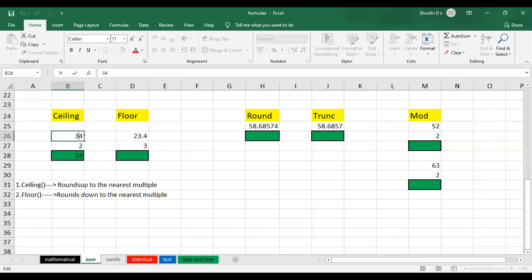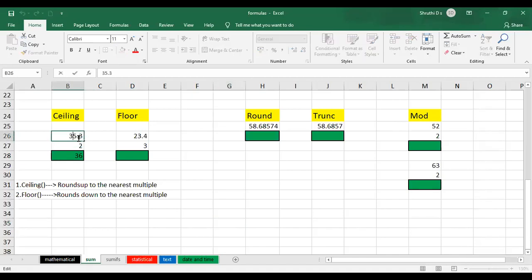If you have any decimal number here as 34.3, now just see, it is 34. If I give 35.3, okay, I didn't change the formula here. Let me give the cell number, 35.3 and the significance is 2. Now it gets changed to 36. If the number itself is divisible by that number, so 35 is not divisible by 2, right? So that is why it is converted into 36.